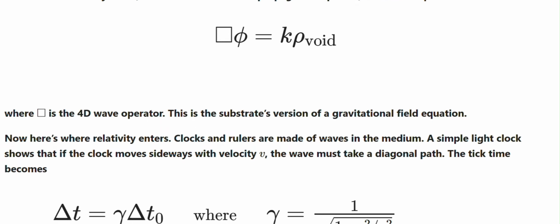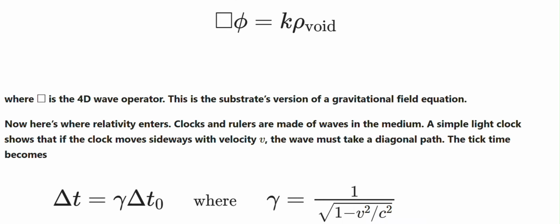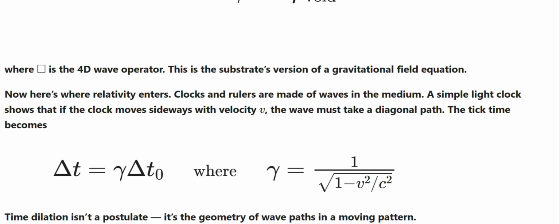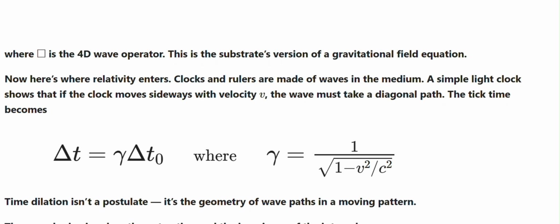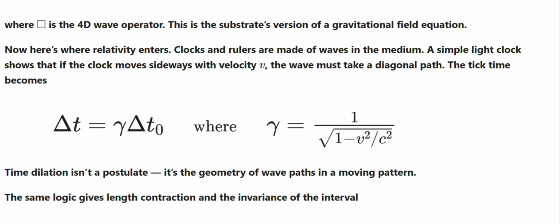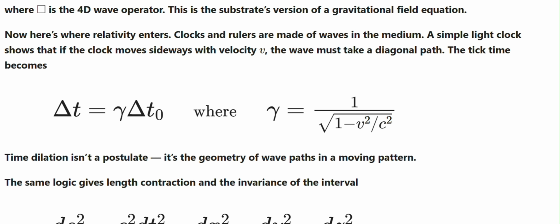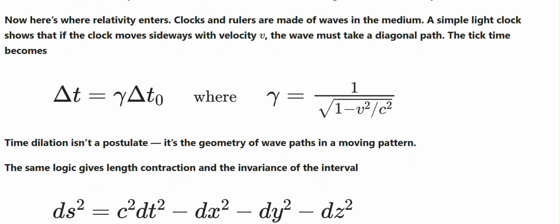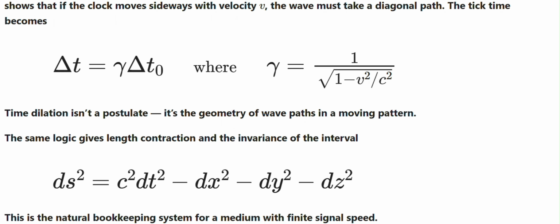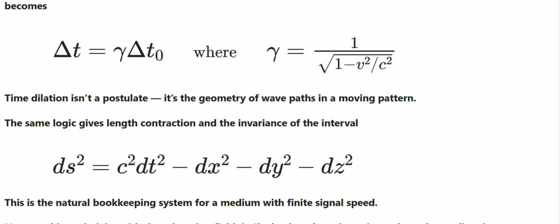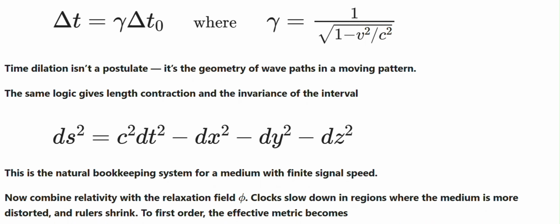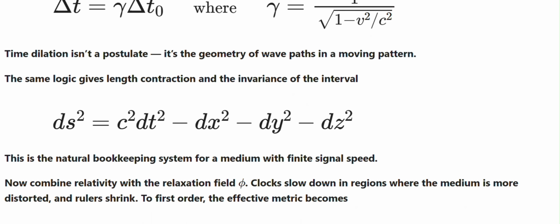Now here's where relativity enters. Clocks and rulers are made of waves in the medium. A simple light clock shows that if the clock moves sideways with velocity v, the wave must take a diagonal path. The tick time becomes the time dilation relation with the Lorentz factor. Time dilation isn't a postulate. It's the geometry of wave paths in a moving pattern. And the same logic gives length contraction and the invariance of the interval in the Minkowski metric. This is the natural bookkeeping system for a medium with finite signal speed.